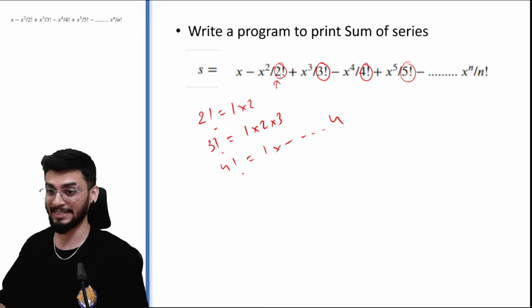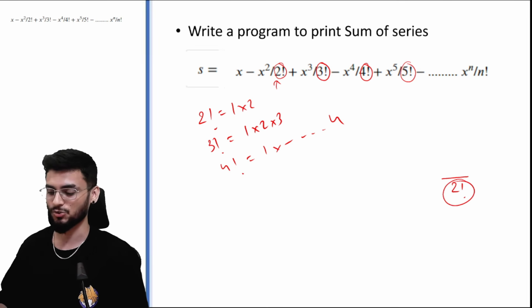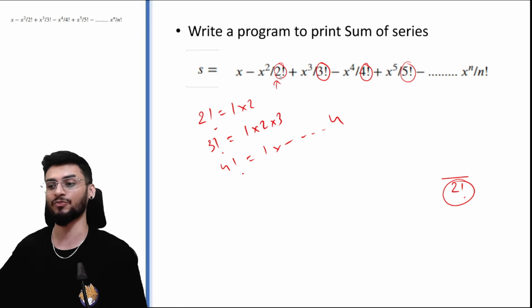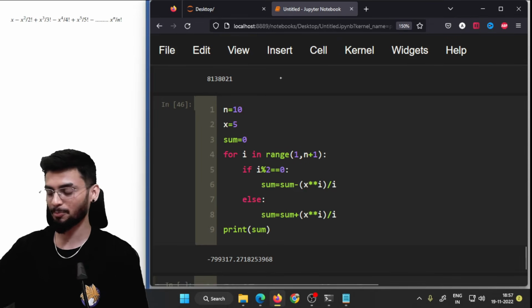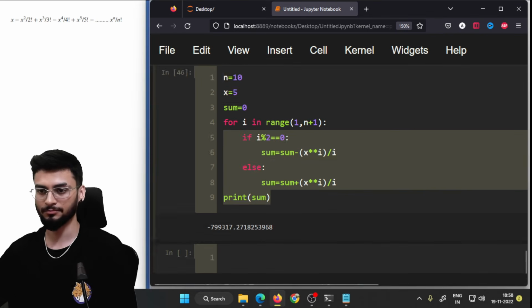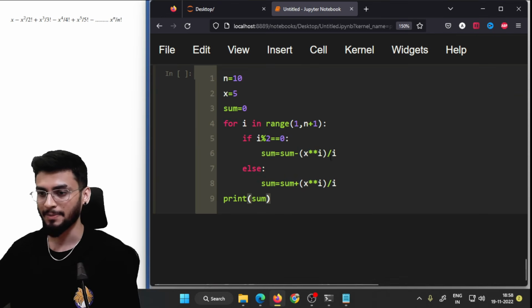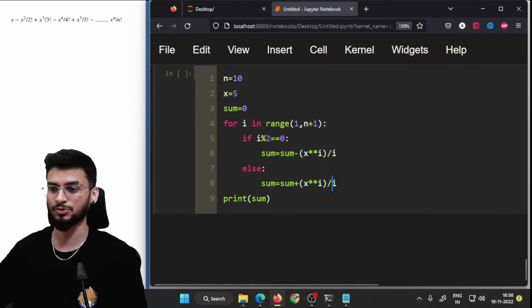But for that condition, we would have to create a separate function just to create the factorial. Why is that needed? Because you cannot directly write 2 factorial, right? You need to calculate that. So in order to calculate that, you are defining a new function. So let's directly jump into the Jupyter notebook and see what we are trying to do here. So this is the exact same problem, but यहाँ पर हम लोगों को factorial use करना है.